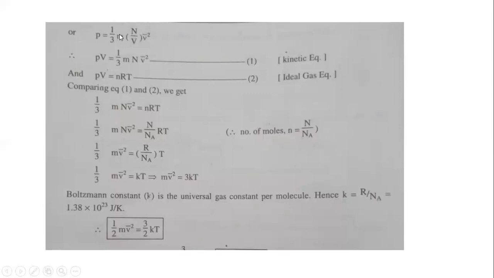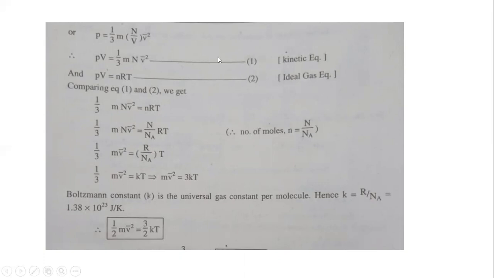So P is equal to 1 over 3 m N over V v square bar. V is dividing here, so on the other side it will be multiplied. It becomes PV is equal to 1 over 3 m N v square bar. This becomes your equation number 1. From the ideal gas equation, or the general gas equation, we know that PV is equal to nRT. We already derived the general gas equation in our session 2. So PV is equal to nRT. This is your equation number 2.